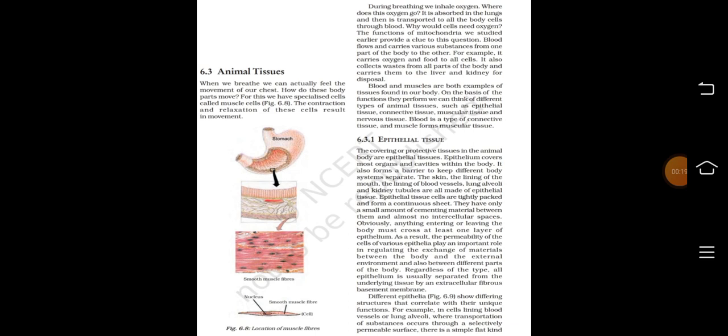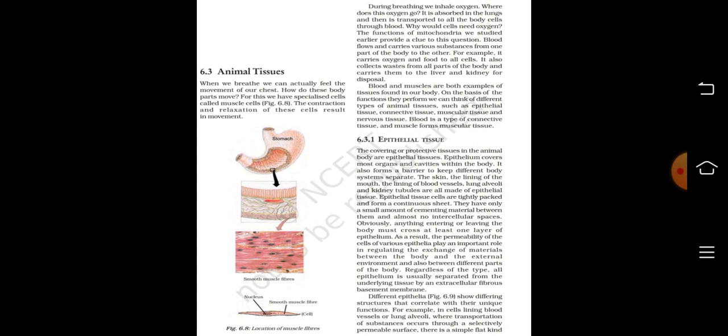एनिमल टिश्यूज़। व्हेन वी ब्रीथ वी कैन एक्चुअली फील द मूवमेंट ऑफ आवर चेस्ट। How do these body parts move? For this, we have specialized cells called muscle cells. The contraction and relaxation of these cells result in movement.